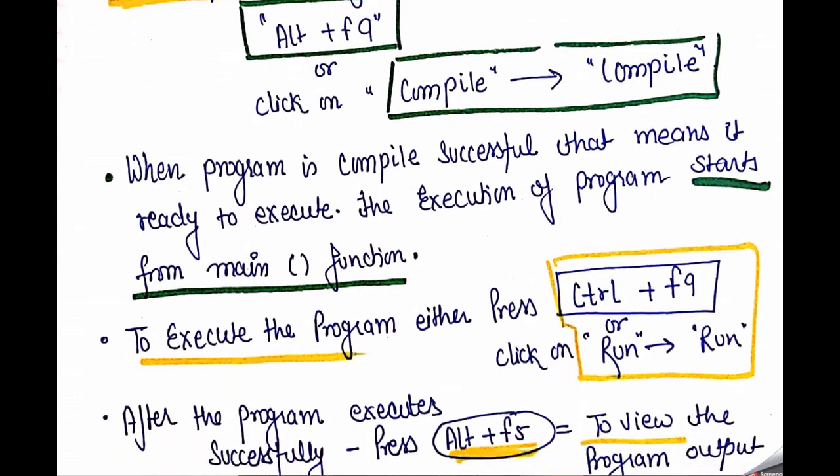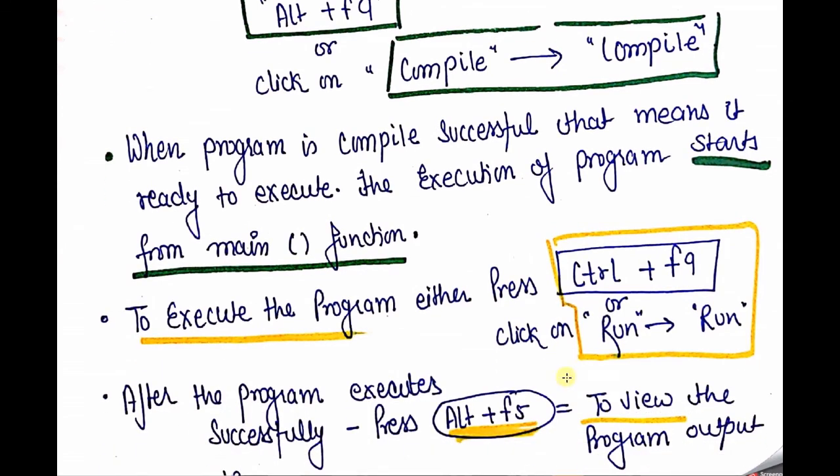After compiling, we can see the list of errors, and when the program is compiled successfully, our program is ready to execute, and execution starts from the main function. To execute the program, either press Ctrl F9, or go through the Run option. After the program executes successfully, press Alt F5 to view the program output.